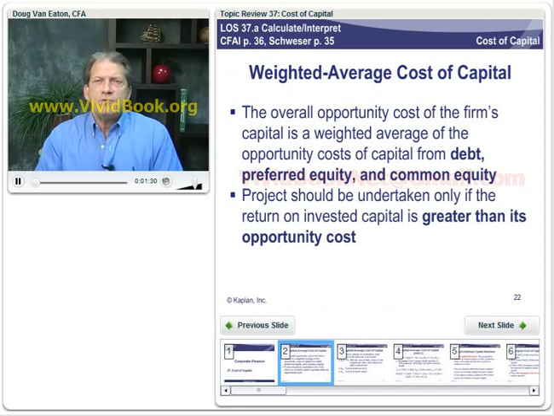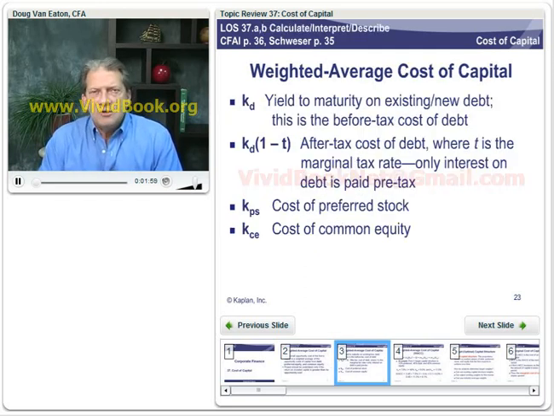So for any firm, its capital structure, some percent debt, some percent preferred stock, and some percent of the capital raised by issuing common equity. So a project should only be undertaken if the return on invested capital is greater than its opportunity cost. And the opportunity cost is not paying back our sources of capital, or at least that's one way to interpret it. So here's some of the symbols we'll be using.